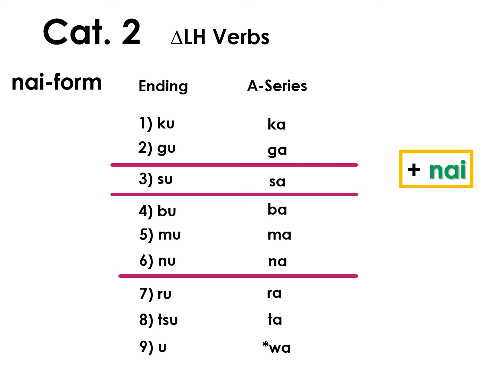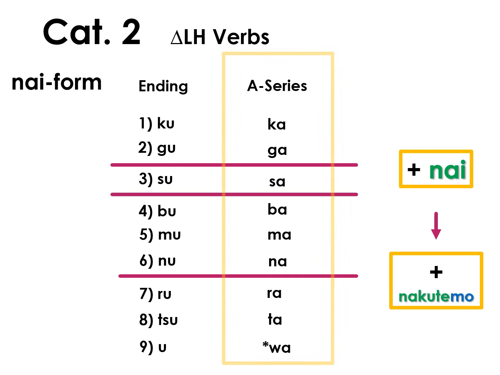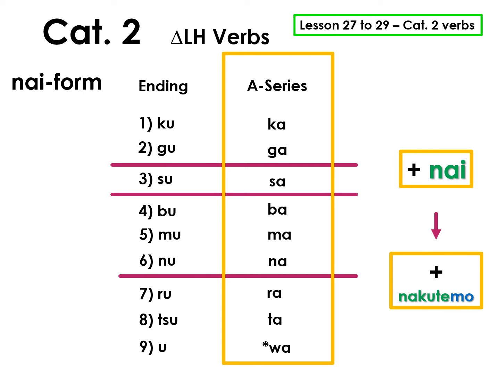Then we append nai to form the negative. Then from the negative we form the negative te form nakute and add the particle mo to form nakutemo. For conjugating category 2 verbs, it's the verb ending you need to pay attention to and what they turn into. You can review basic verb conjugation for category 2 verbs in lessons 27 to 29.